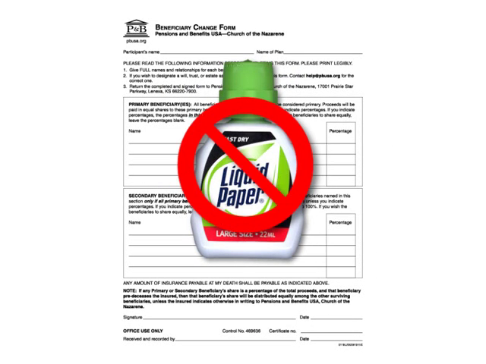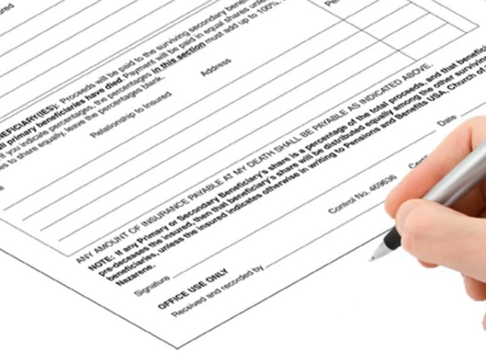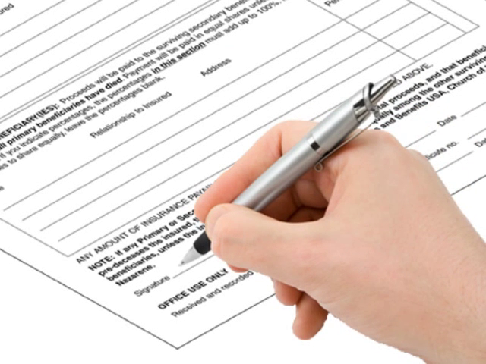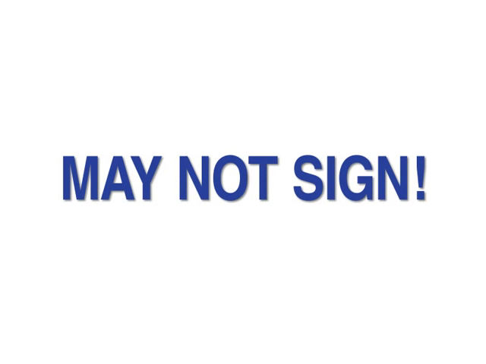The use of liquid paper or marking through a mistake gives the appearance of a change and might result in your wishes being questioned. You want to avoid the appearance that anyone other than you completed this form. Number 3. Be sure to sign and date your form before returning it to us. An unsigned, undated form is not a legal document. Also, be aware that typically the insurance company won't approve a form which is signed by a power of attorney.